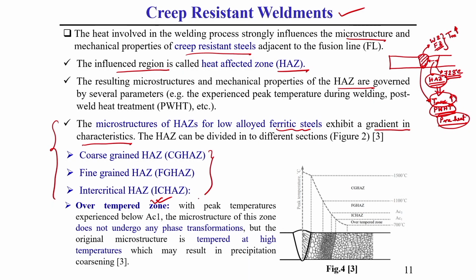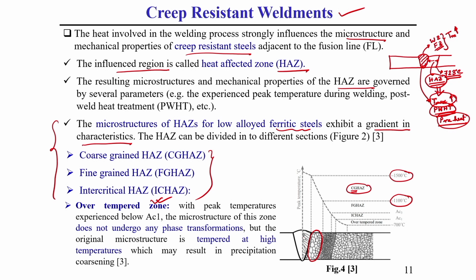Whereas, for the rest of the 3 zones, the first zone, as you can see from this curve itself, runs from the melting point to around 1100 degrees centigrade. This zone is called the coarse grain heat affected zone, CG meaning coarse grain and HAZ meaning heat affected zone. Here you see the grain size in this figure, it is coarse in nature.